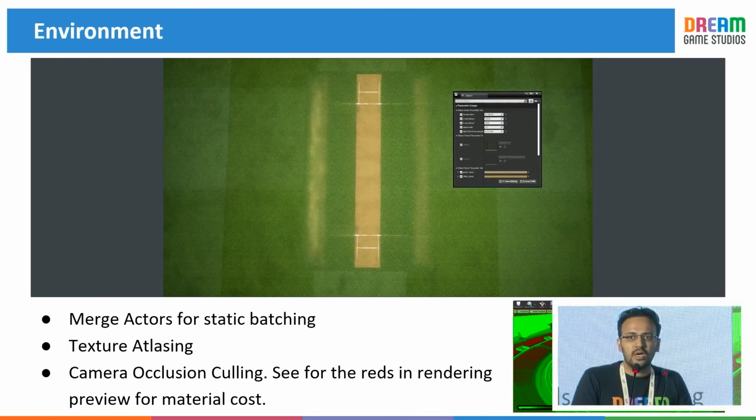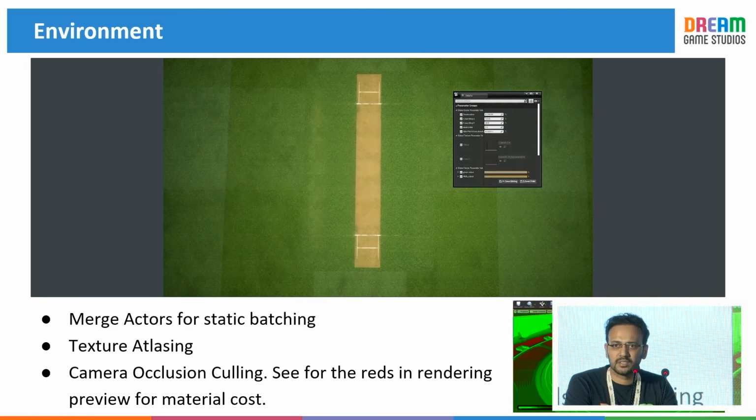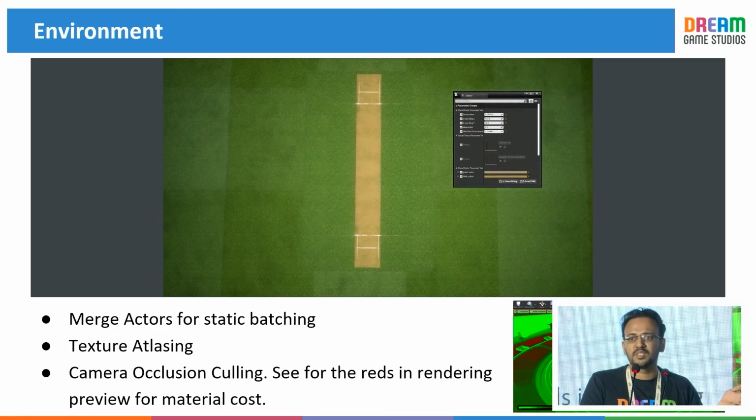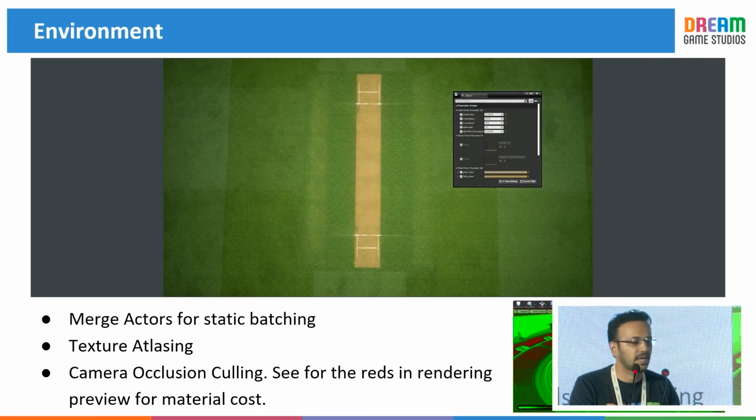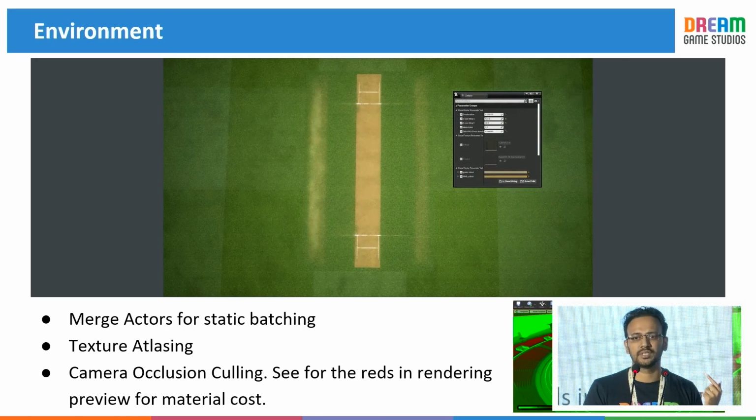Then coming to the uncommon assets, or stadium structures, there we followed the standard pipeline for optimization, that was mesh modulation and texture atlasing. But while doing texture atlasing also, we kept to only one texture for the whole stadium.